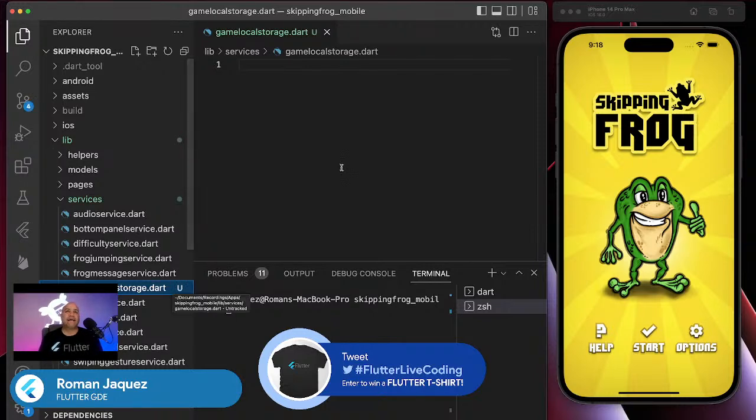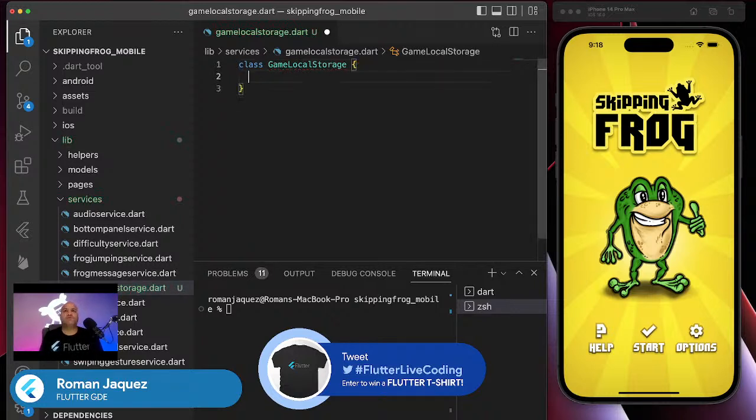It's just going to be a class. I'm just going to make it a simple provider. I don't want to trigger any changes from here, rebuild any widgets or anything like that. I'll say game local storage, and all that we're going to do is wrap the implementation of the share preferences. You could have done the same thing, Damien, for example, when you mentioned Hive. You could have just wrapped the Hive implementation around this and it would have been just the same way. So I'm just going to keep it really simple.